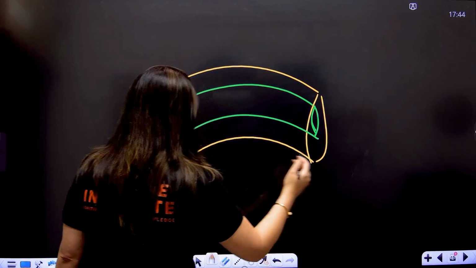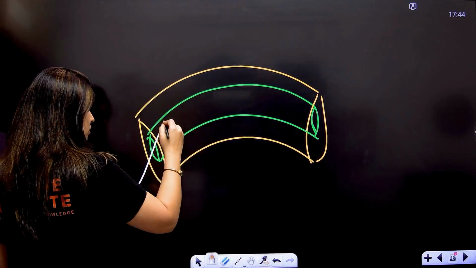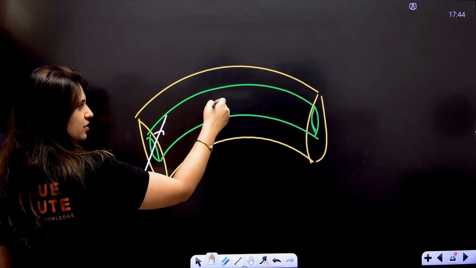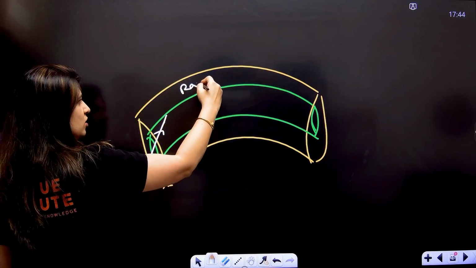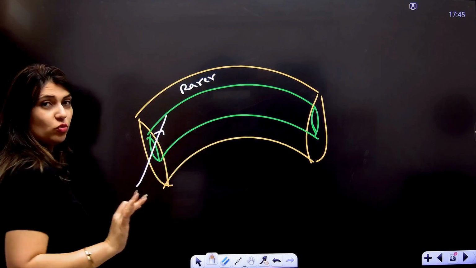When we fall the light here, what do we know? This is denser medium, this one is rarer. So the light is moving from denser to rarer medium.